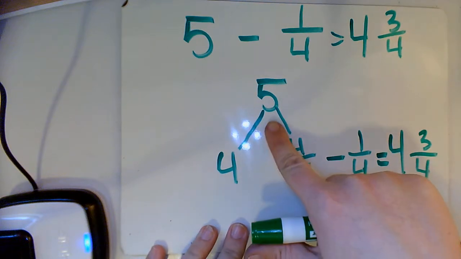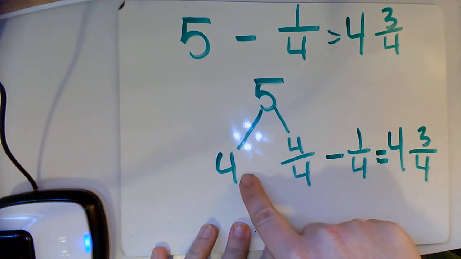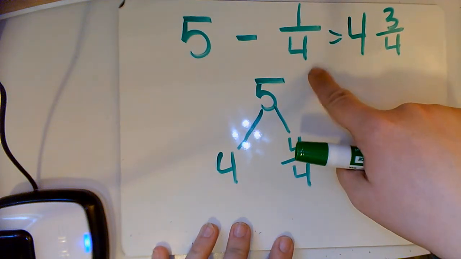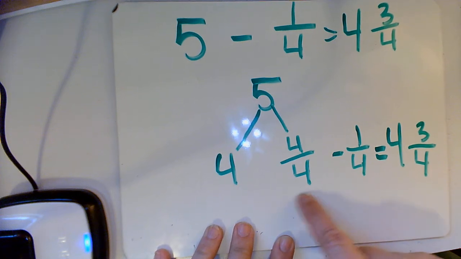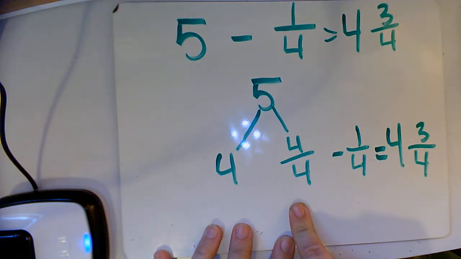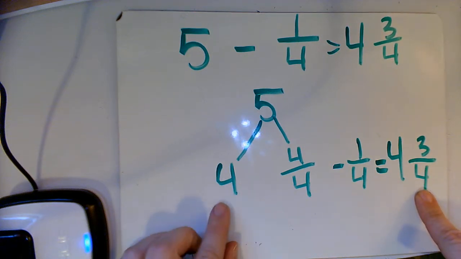So we took 1 away from the 5, converted it into fourths. That left us with 4. And then I took that 1/4 away from my fractional part, from the fourths. Okay? 4/4 minus 1/4 gave me 3/4, and then my 4 stayed in my answer.